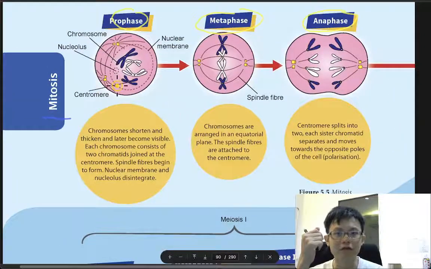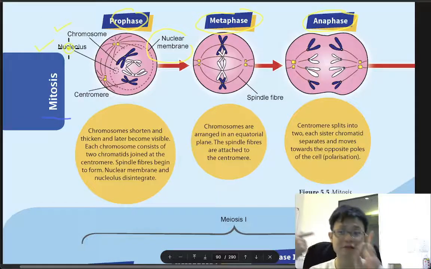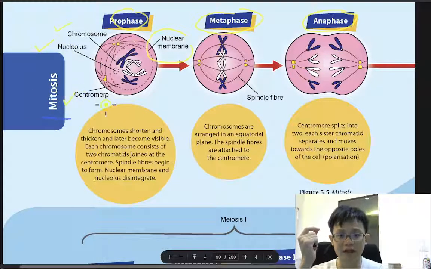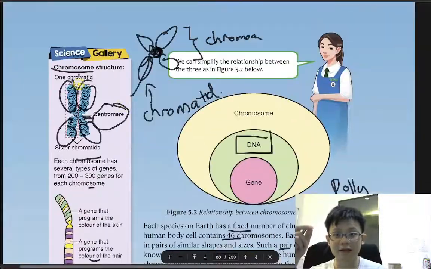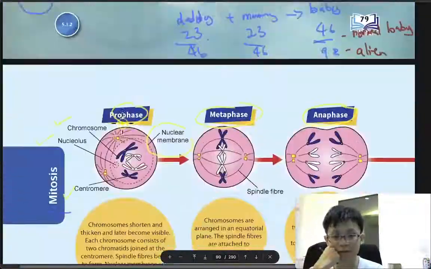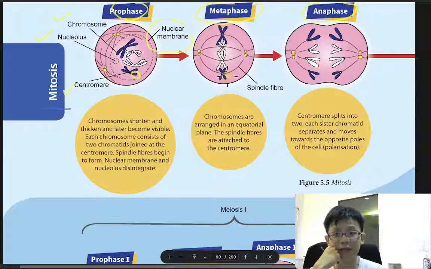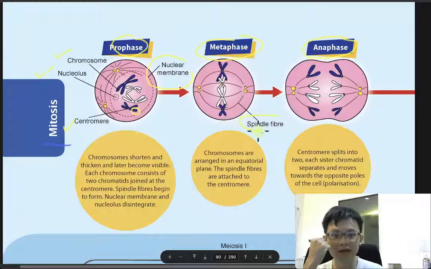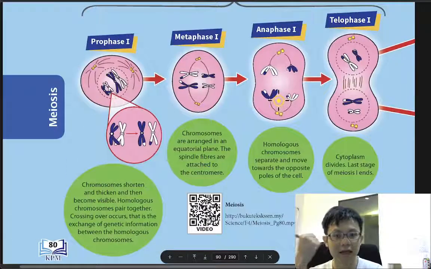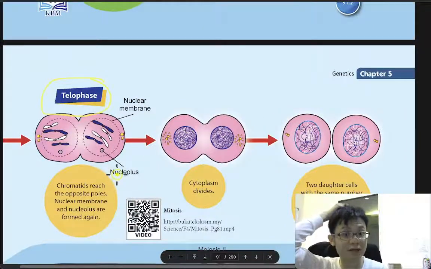And you need to know the labeling. The nuclear membrane you need to know. The chromosome you need to know. The nucleus you need to label, because the question will draw A, B, C and ask you to label, and even the centromere. And one more is the chromatid. In case you forget what a chromatid is, beside here is called the chromatid. Let's say if you draw here, then here will be the chromatid. Spindle fiber, you need to memorize this as well.